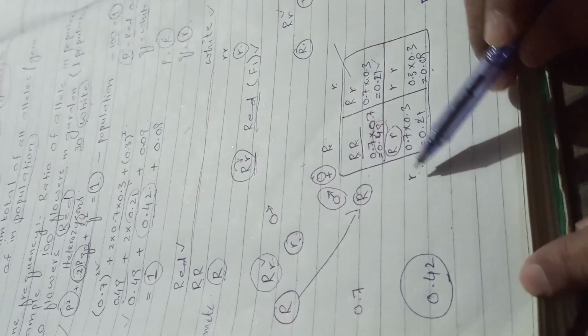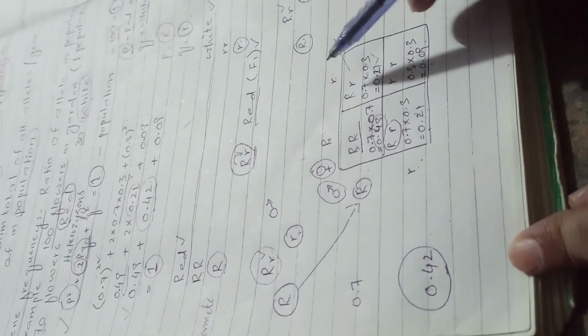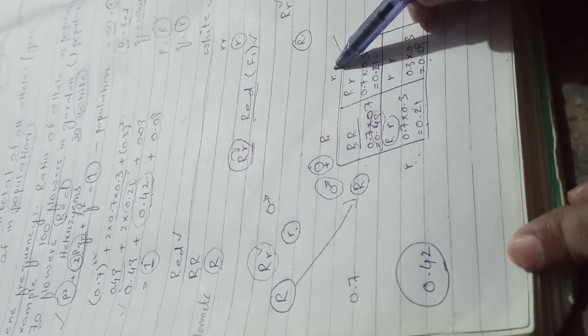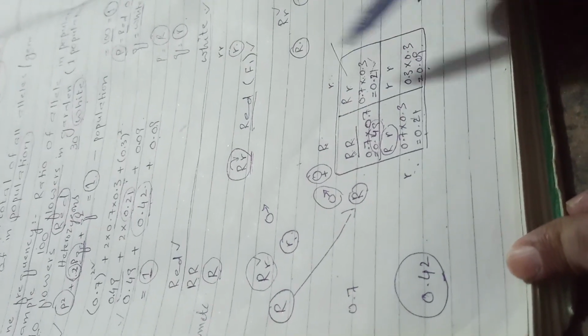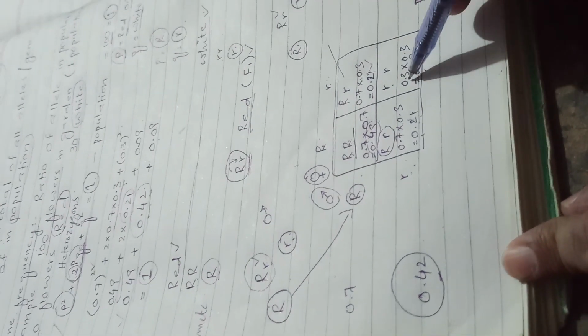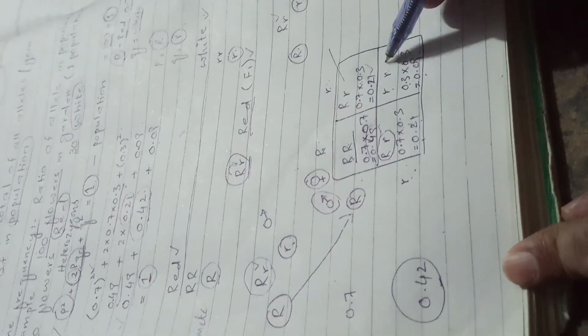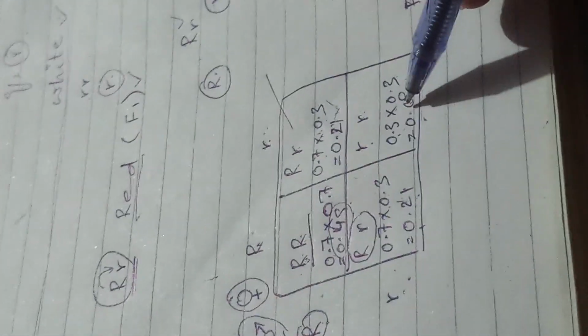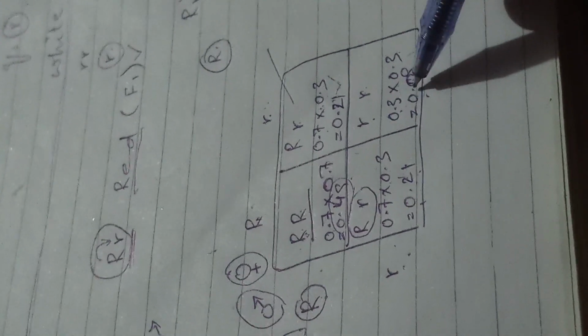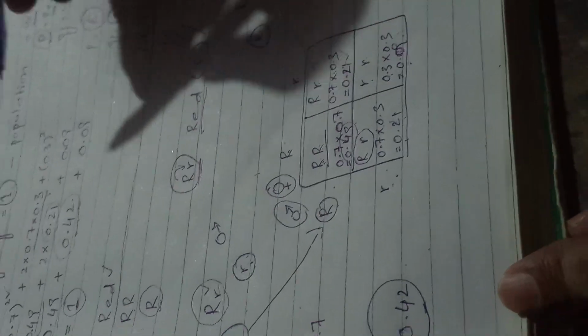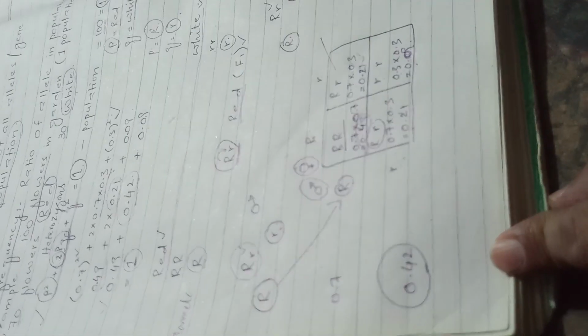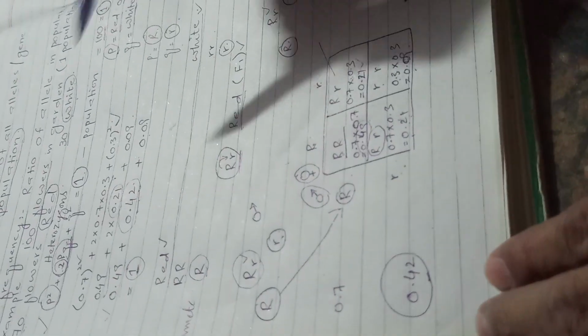And the last one, R small gamete crosses with the R small gamete of a female. The value of small r is 0.3 multiplied by the value of small r, which is 0.3. The result of this multiplication is 0.09, as written here, as we solve the square of q.